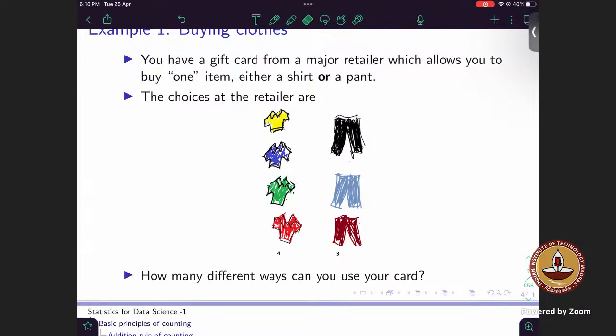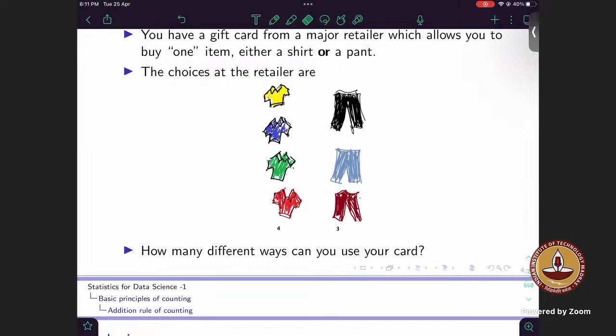Correct. So the whole idea is, given a question, you need to find out whether either this event is happening or that event is happening. In those cases, we'll be using the addition principle. And if both the events are occurring simultaneously, and you are trying to find the possibilities combining both events, like this is occurring and that is occurring, that 'and' is the crucial thing which leads us to apply the multiplication principle.